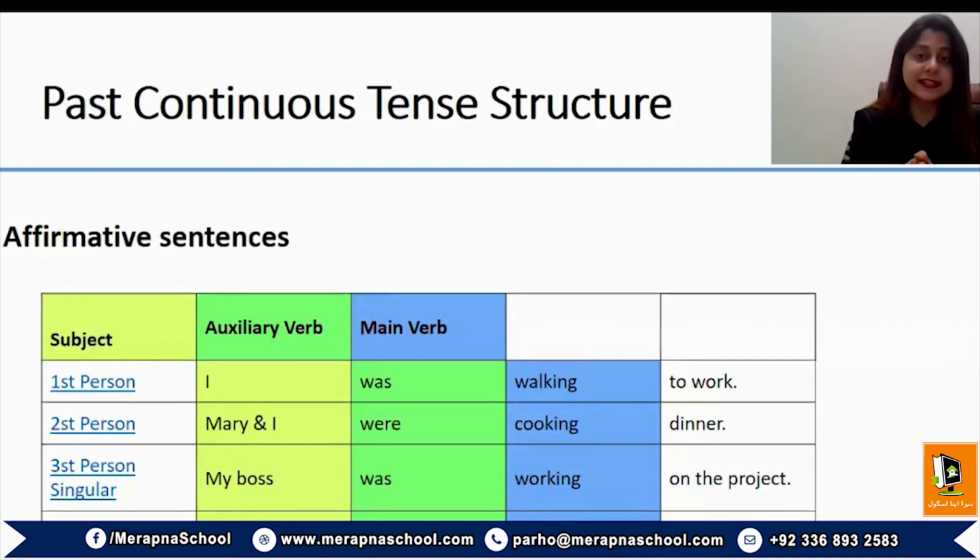I have emphasized this in the chapter of present tense as well, and I would re-emphasize it here. My boss was working, because again, boss is singular. The tigers, plural, the tigers were eating meat. Be very careful of the correct form of auxiliary verb or the correct form of main verb.